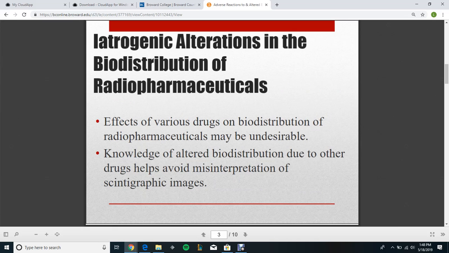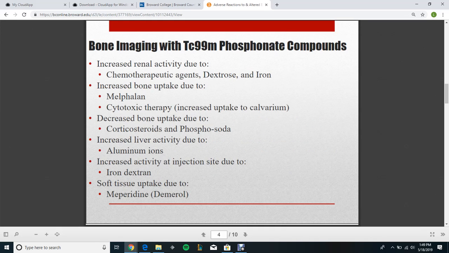Iatrogenic alterations in the biodistribution of the radiopharmaceuticals. The effects of various drugs on biodistribution of radiopharmaceuticals may be undesirable. Knowledge of altered biodistribution due to other drugs helps avoid misinterpretation of scintigraphic images. Bone imaging with technetium-99m phosphonate compounds. The increased renal activity is due to the chemotherapeutic agents, dextran and iron. Increased bone uptake is due to melphalan.